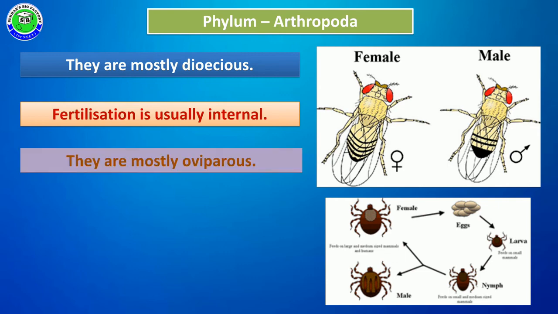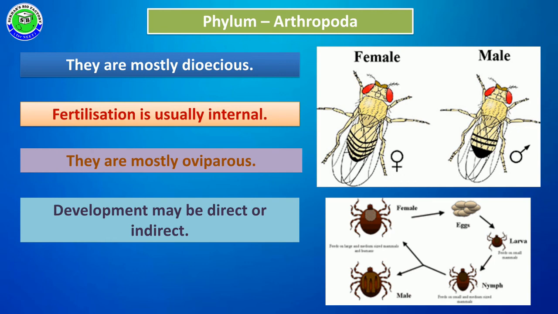These members are oviparous animals. Oviparous indicates that after fertilization, the zygote is laid in the form of an egg, then the egg develops into a young one. Such animals are called oviparous animals.